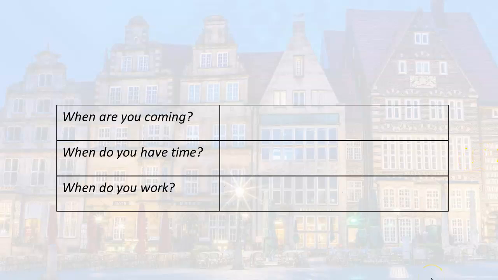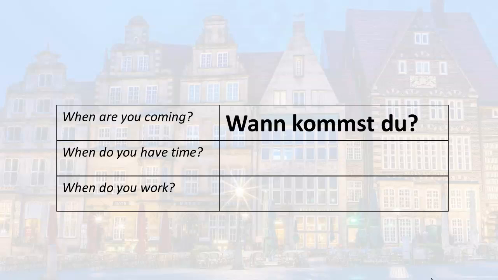Let's try some questions with some other verbs. So we're going to use the verb kommen here, to come. So you come or you are coming is du kommst. So reverse the word order and then let's put it all together. Wann kommst du? When are you coming?